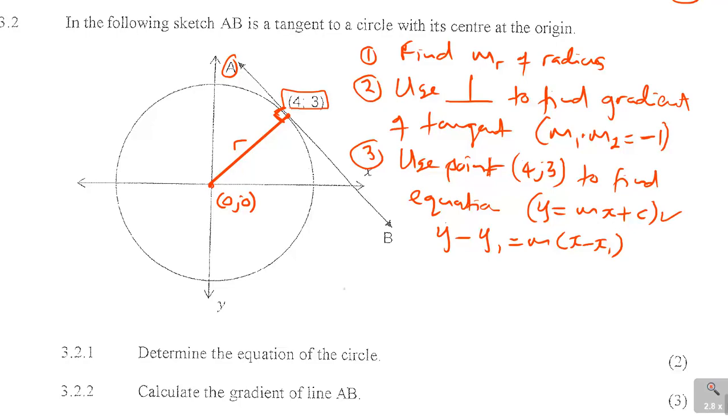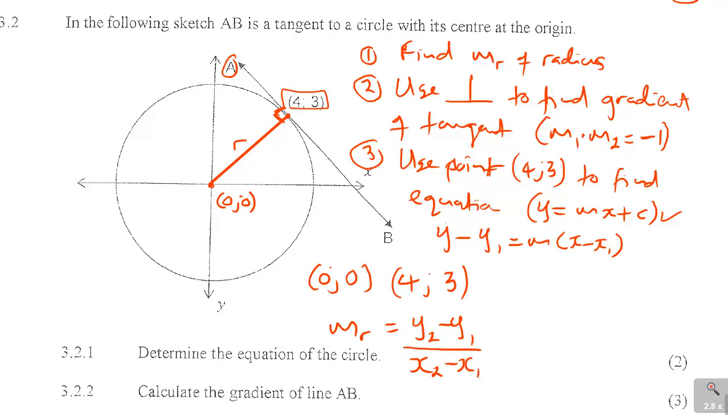First is to find the gradient of the radius. I've got 2 points: (0, 0) and (4, 3). Remember, the gradient m of the radius is y2 minus y1 over x2 minus x1.